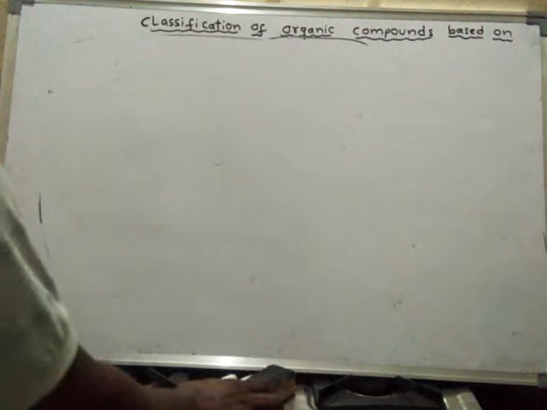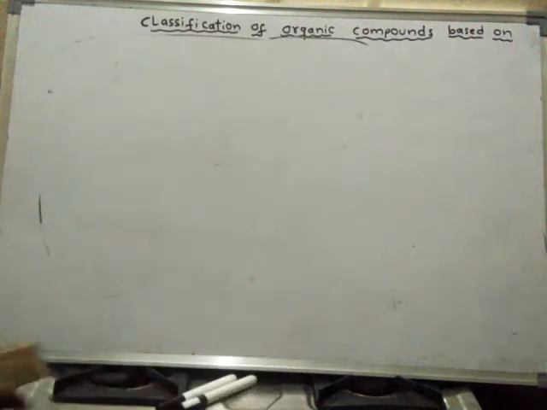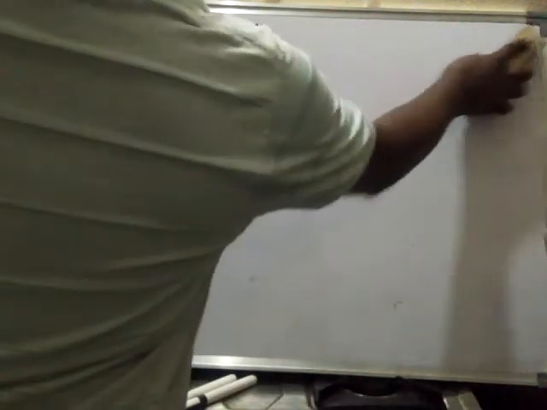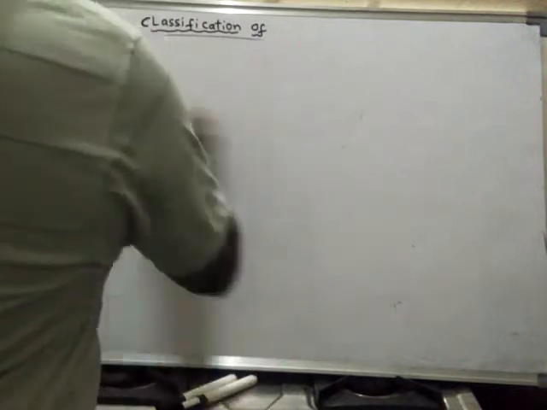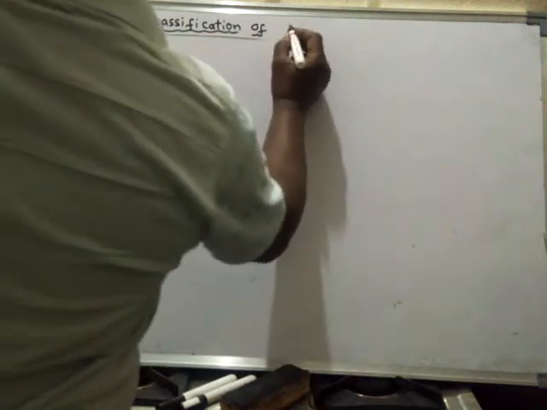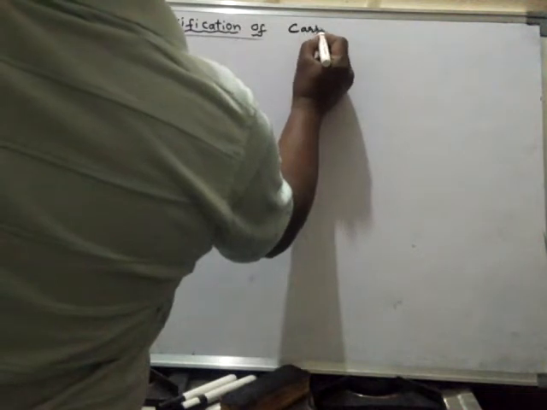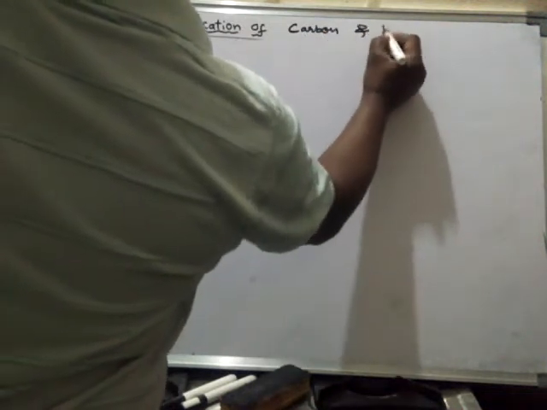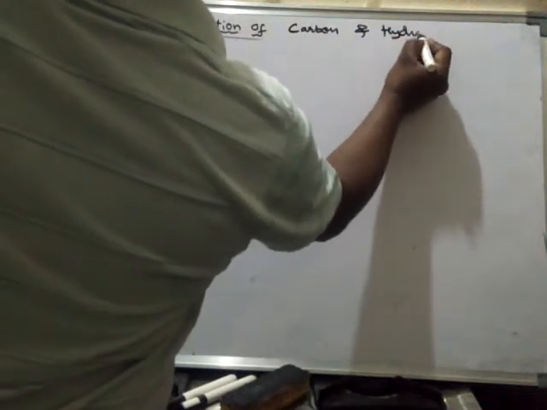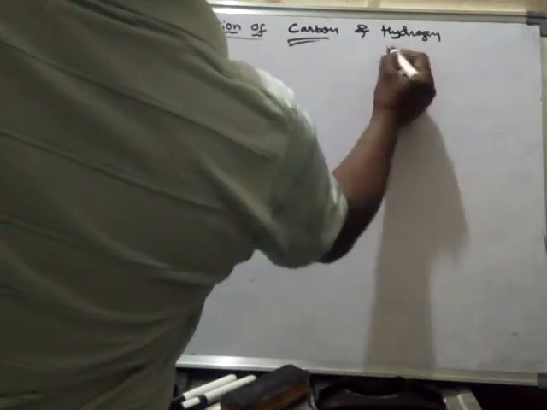Next we will study the classification of carbon and hydrogen. Classification of organic compounds is finished. Now we will learn about the classification of carbon and hydrogen. Even carbon and hydrogen are also classified. How are they classified? We will learn.